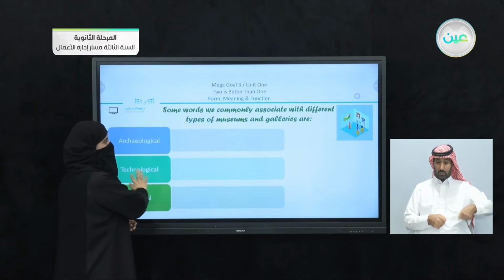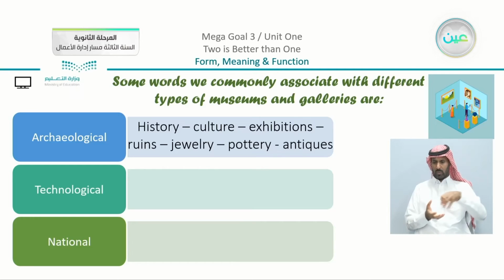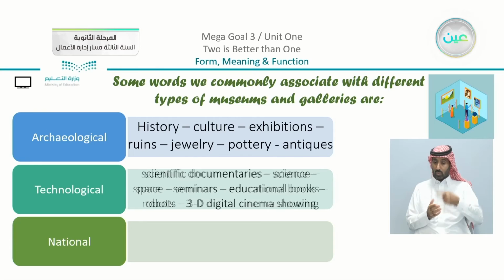So what are the words that we have here? History, culture, exhibitions, ruins, jewelry, pottery, and antiques. Then we have the second part, technological galleries or museums.